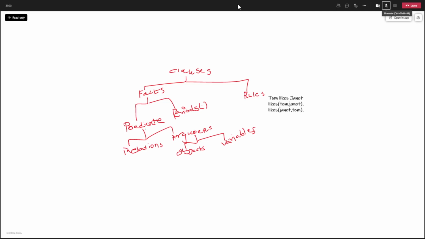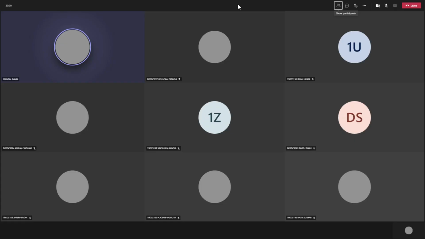Okay, so let's go for the exercise that you need to do regarding this one. Okay, and also I need to teach you that backtracking one. So for the first question I will be giving you a hint. For the second question you need to do it on yourself. Okay, and one more practical from your practical list that you need to do. You will be able to see my screen as I run Prolog.